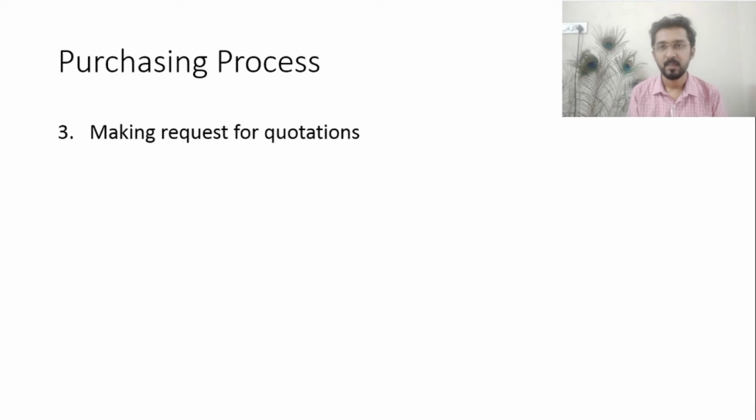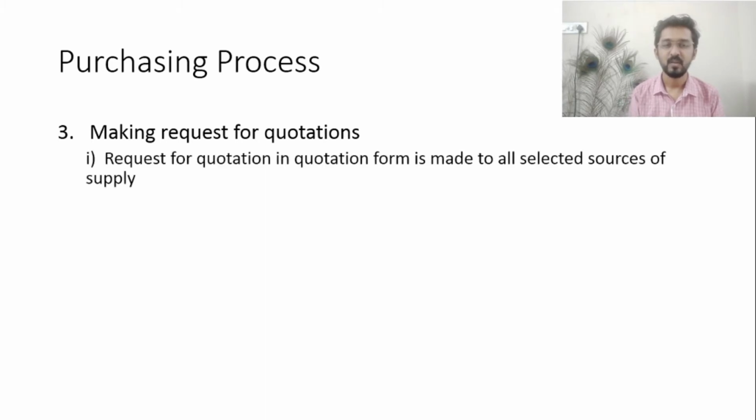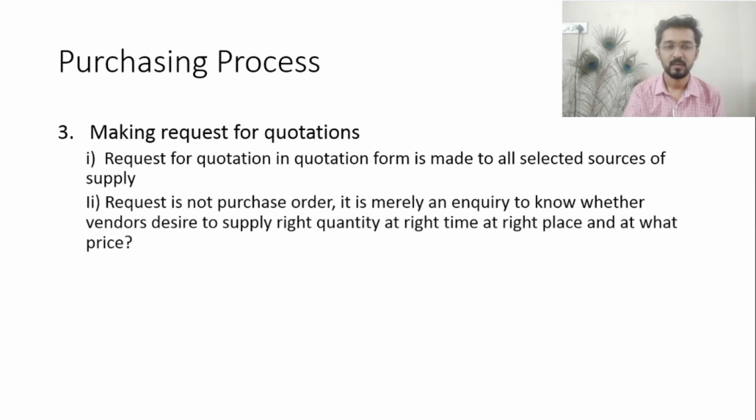So next step, the third step in the purchasing process, is making a request for quotations. The request for quotation is made to all selected sources of supply. Whatever request we are making is not a purchase order.